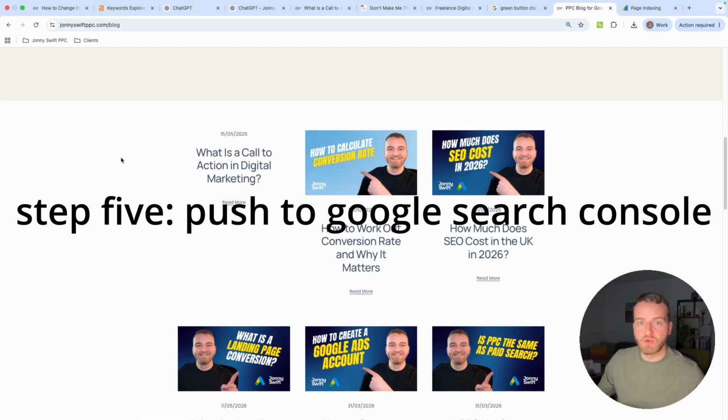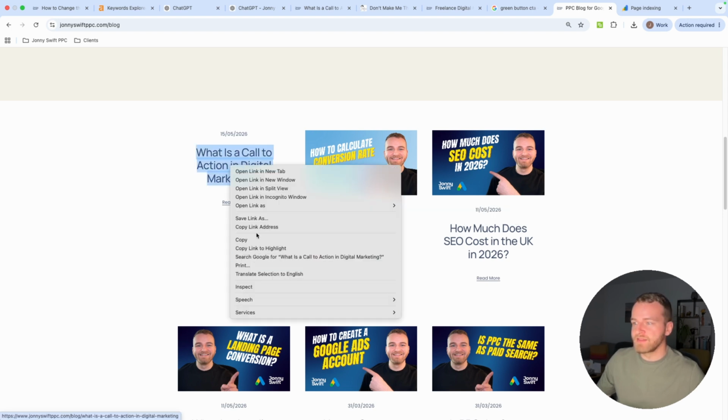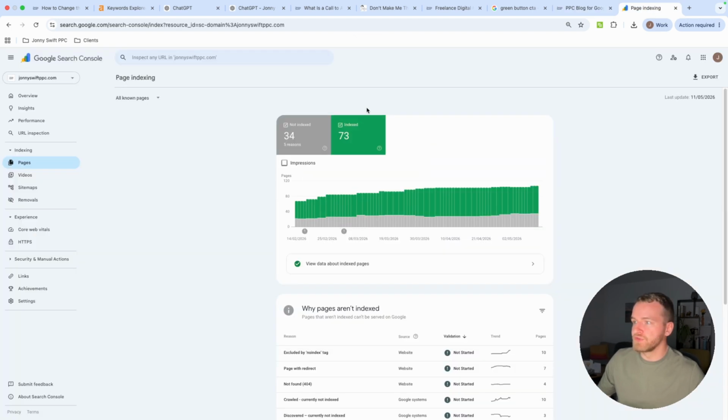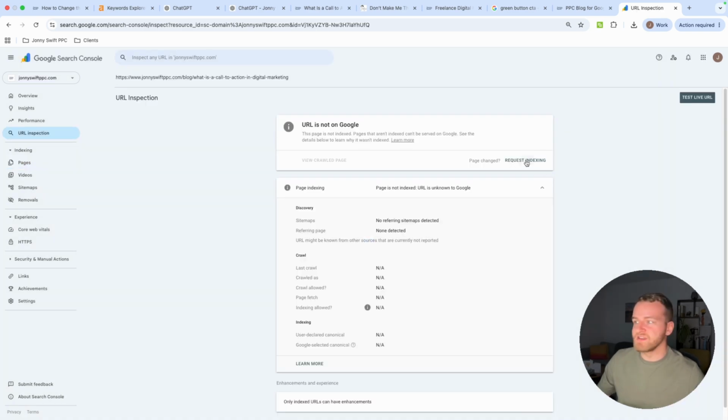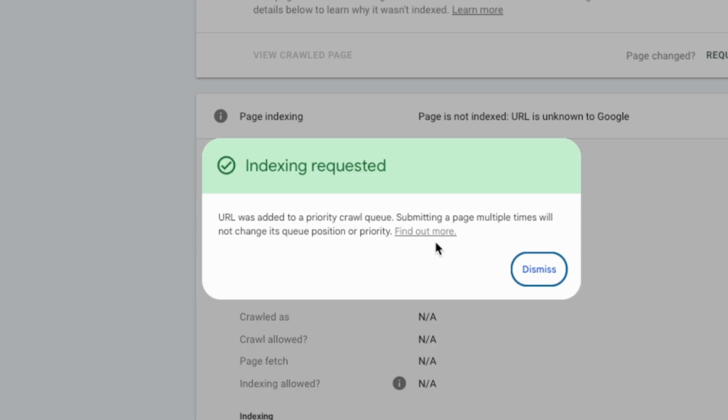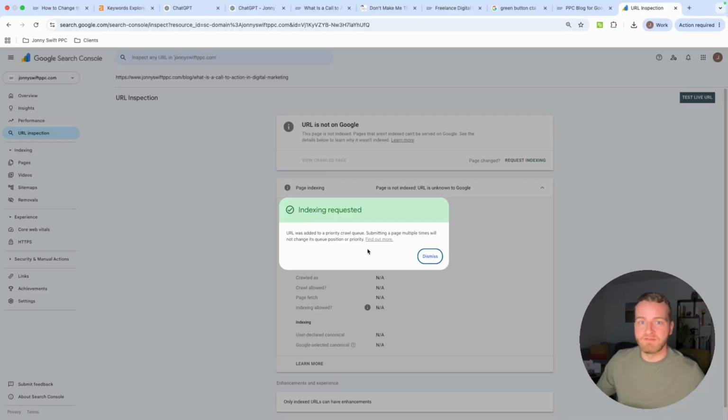And now to push it to Google a lot faster than just uploading the blog and letting it do it, you want to get the link of your blog, go to Google Search Console, type it in here, and then click Request Indexing. And once you get this popped up, it means that Google will favor this page and get it on Google as soon as possible.